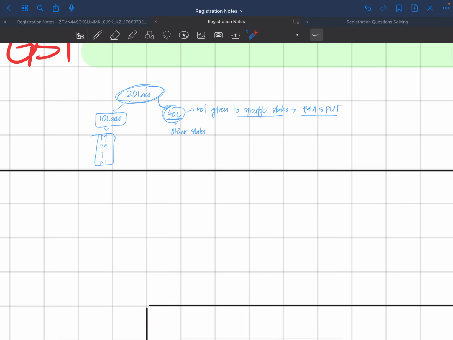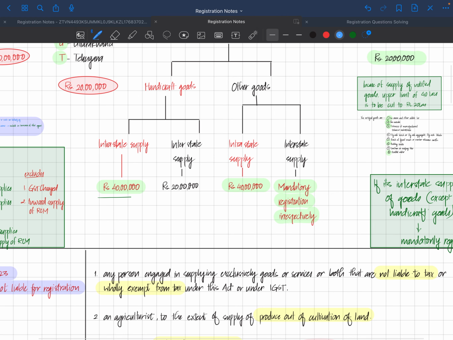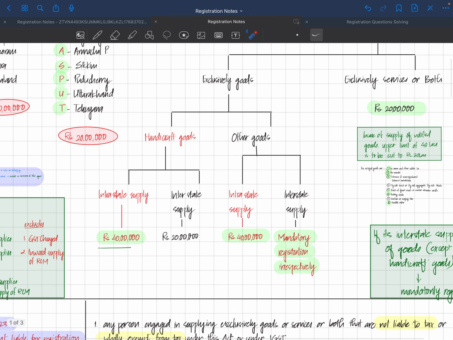However, I forgot to tell you one thing. This 40 lakhs is given only for intrastate supply. So if a person does intrastate supply, in both cases it's 40 lakhs. So that's how it's derived.